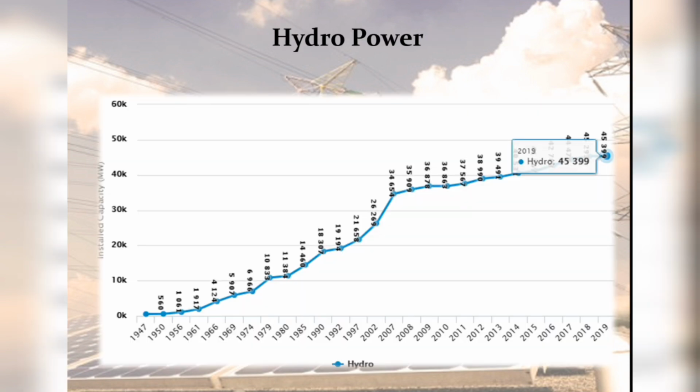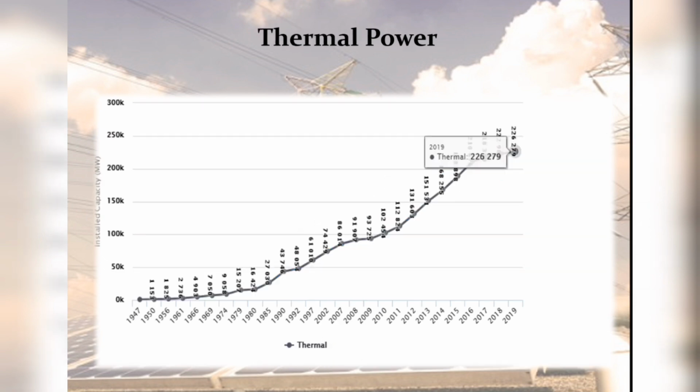When we consider hydropower in India, the first hydropower installation was about 130 kilowatt at Sidrapong, which is in Darjeeling, in the year 1897. As of now, according to 2019 data, we have an installed capacity of hydro plants of about 45,399 megawatt.